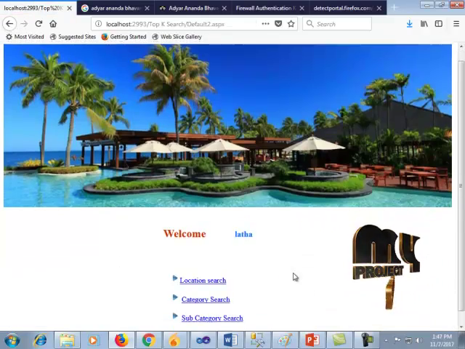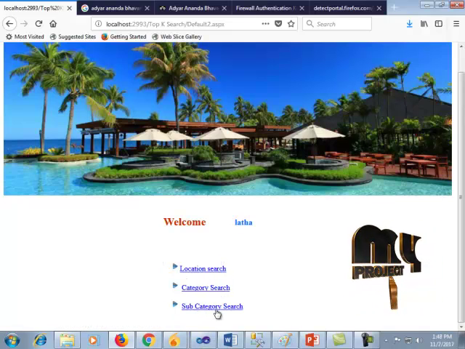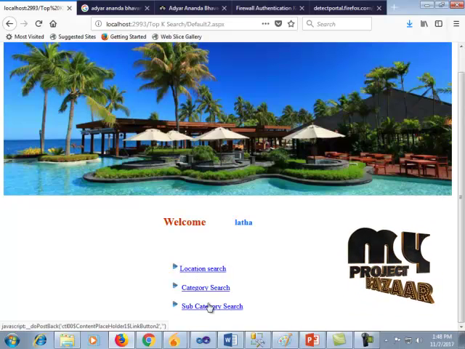Now we can go to the homepage. So 3 different categories of searches are performed, and we can view the rating. Based on the rating, it is taken in top rank wise. We can also view our rating. We can give our rating. We can view our result in Google Map.